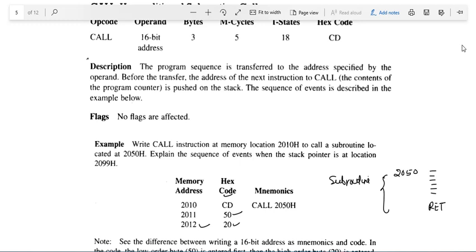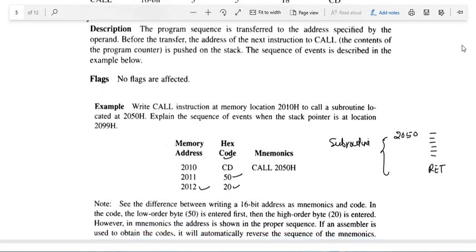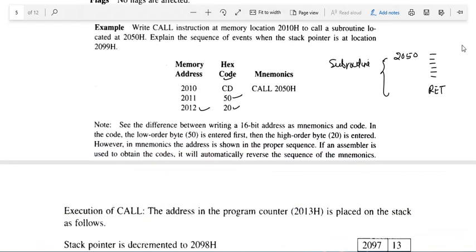But it will store the next location, that is the 2013 address, which is in the program counter. This is the return address, and it will save this address to the stack.